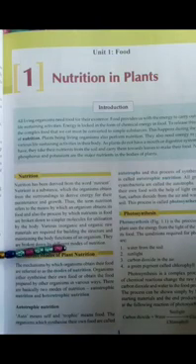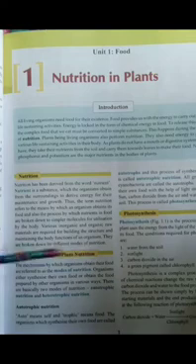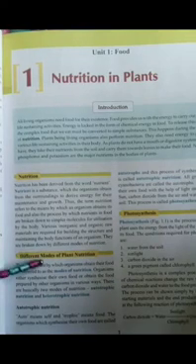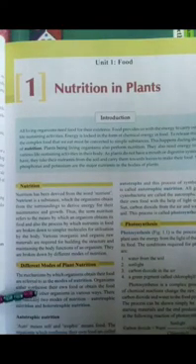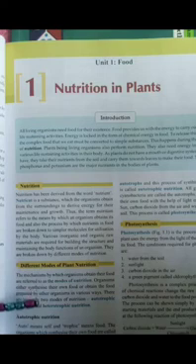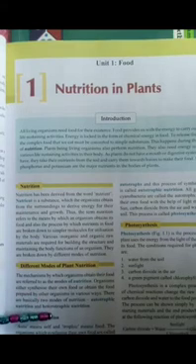Now let's know about the different modes of nutrition. The mechanism by which organisms obtain their food is referred to as the mode of nutrition. Organisms either synthesize their own food or obtain the food prepared by other organisms in various ways.